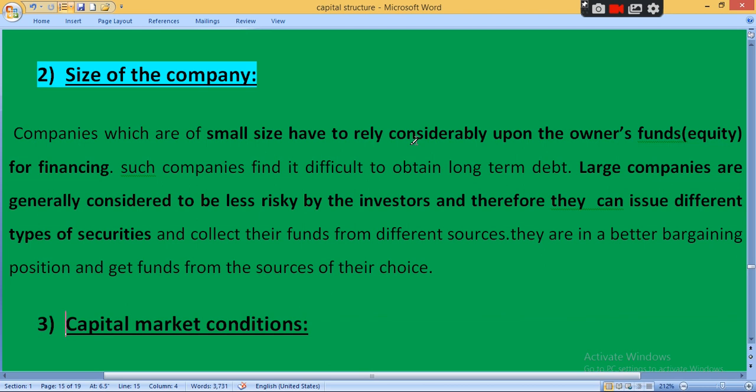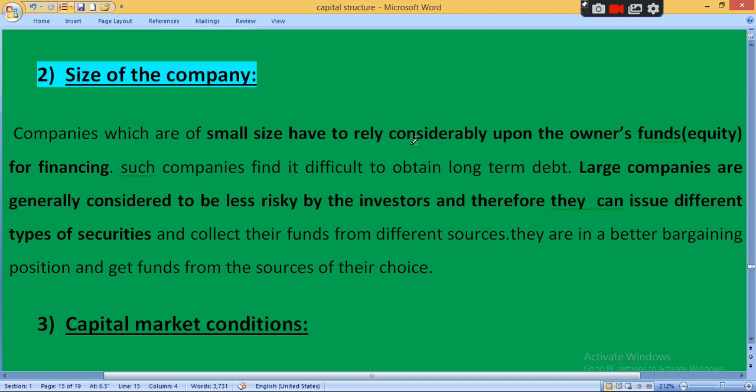Such companies find it difficult to obtain long-term debts. Large companies are generally considered to be less risky by investors. Therefore, they can issue different types of securities. Clear? If the company is small, you have to depend on only one type of source of fund, that is owner's fund or equity share.